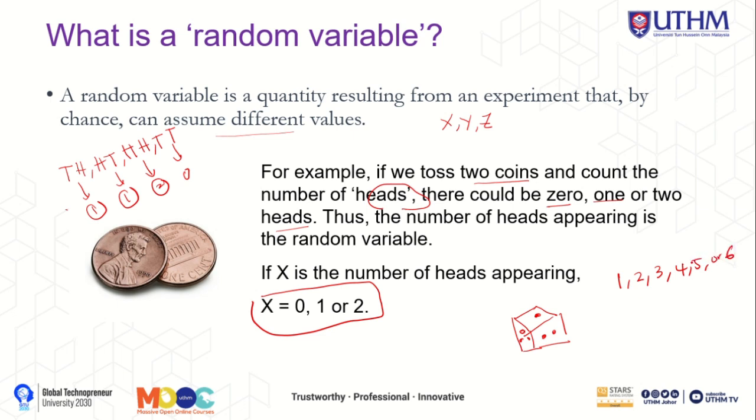X represents the outcome of this roll. Then X is a random variable because the outcome is uncertain until the die is rolled. So our X could be 1, 2, 3, 4, 5, and 6.